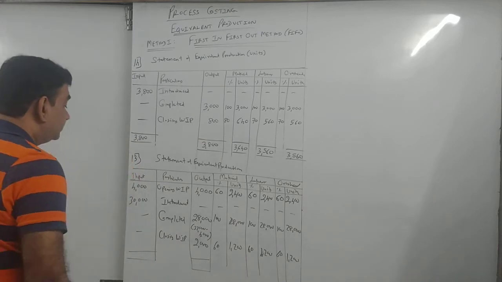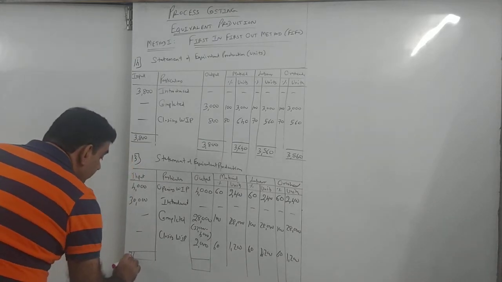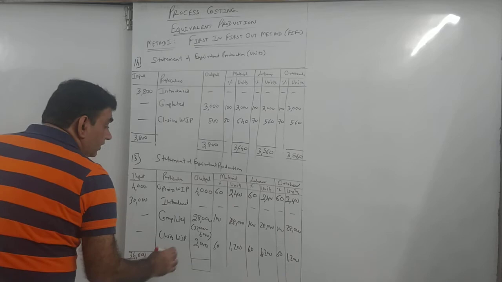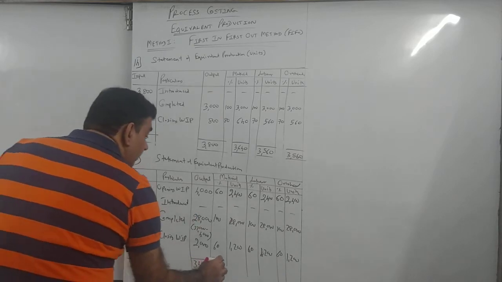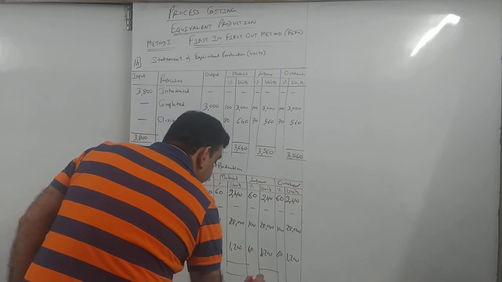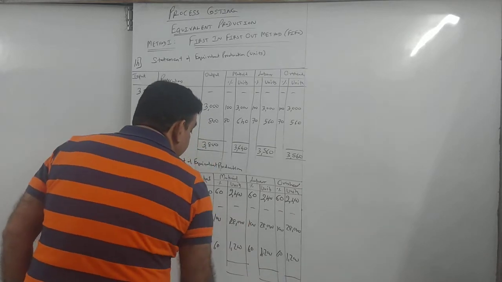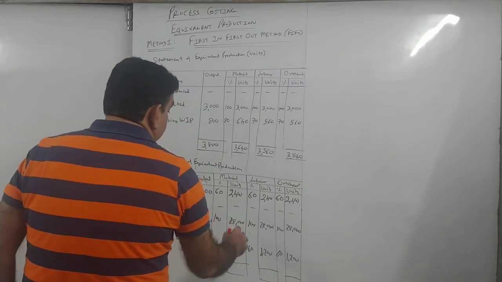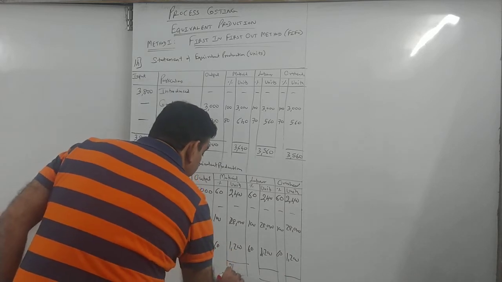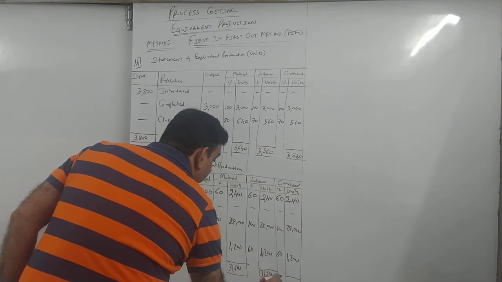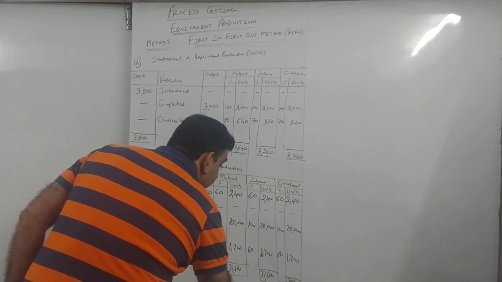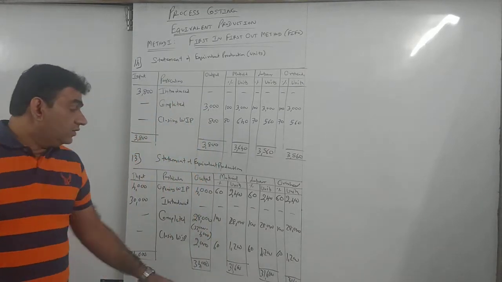That's it. Check करो input output is same. 4 and 30. 34. 34. 28 and this is 31,600. All are 31,600. Getting it? All are same.